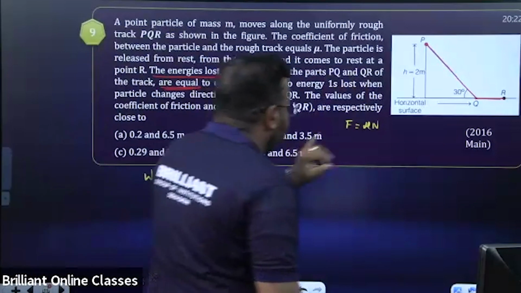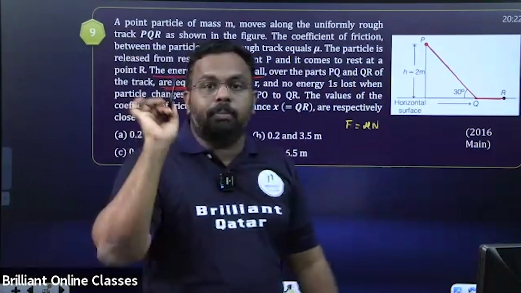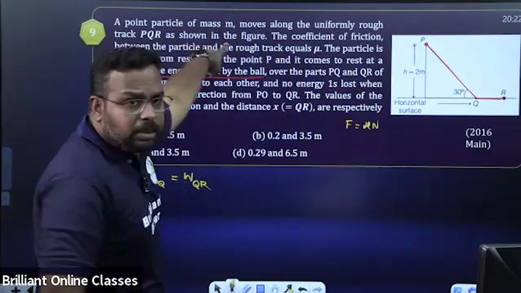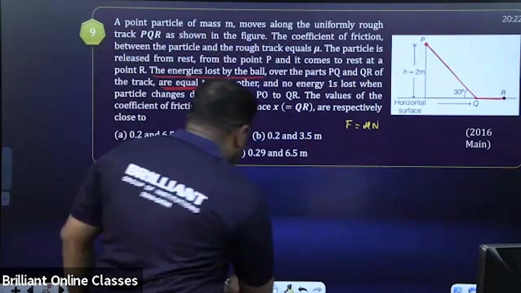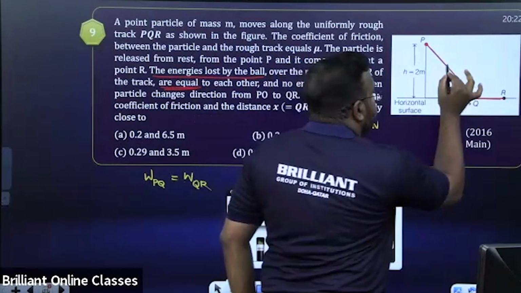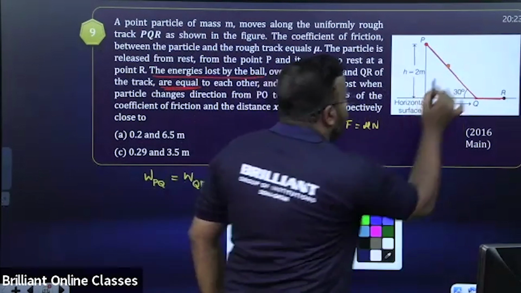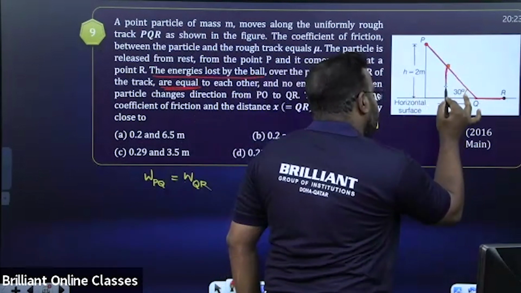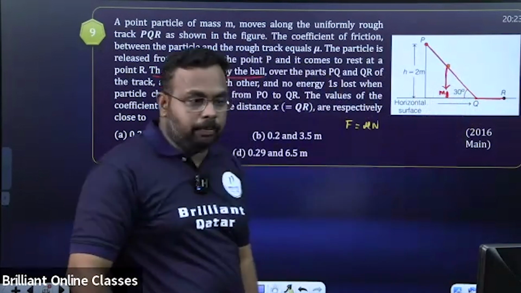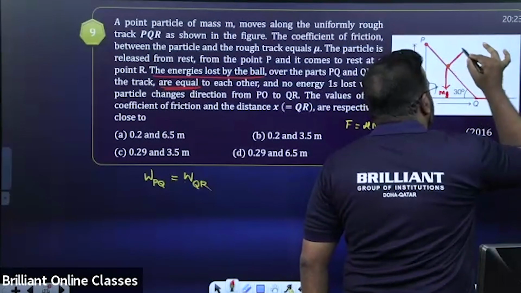So how to find mu? They're asking, one question is, what is the mu value? That we'll get. Normal reaction: how do we find normal reaction? For that, what is the mass of the body? M. So let me take the mass here. At that point, you know that weight will be acting vertically down. It is mg. Normal reaction means reaction normal to the surface. So this is the normal reaction.